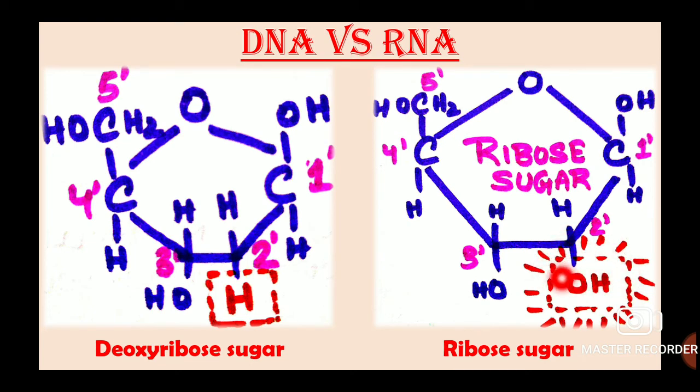So there is an extra hydroxyl group in ribose sugar than in deoxyribose sugar. And because of this absence of an extra oxygen in deoxyribose sugar, we call it deoxy. The presence of this extra hydroxyl group in every nucleotide of RNA makes RNA more reactive than DNA, and hence it is more prone to mutations.